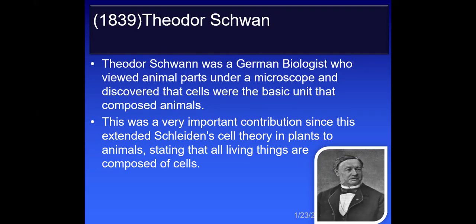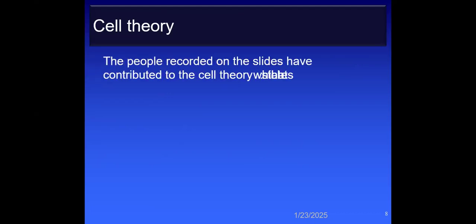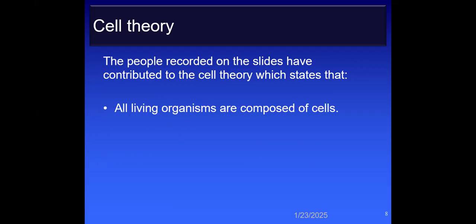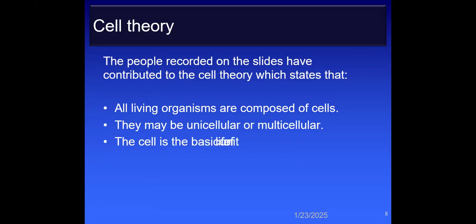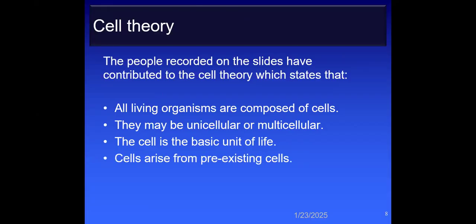This was a very important contribution since it extended the Schleiden cell theory in plants to animals, stating that all living things are composed of cells. So the cell theory, to which the people recorded on the slide have contributed, states that all living organisms are composed of cells. They may be unicellular or multicellular. The second statement of this theory is that the cell is the basic unit of life. The third is that the cell arises from the pre-existing cell.